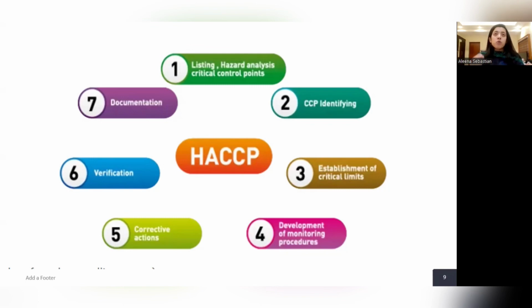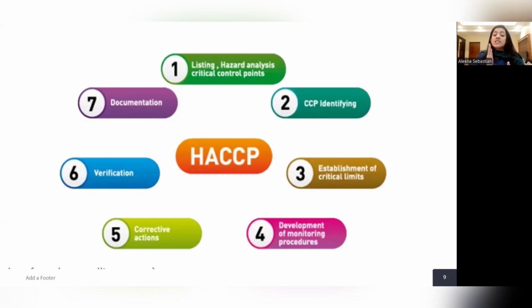Suppose the process is boiling. What is the temperature for boiling? 100 degrees Celsius. The critical control point is that one. Boiling is the critical control point because it is the step where the microorganisms are killed. Suppose we don't have any cooking step after boiling, for example with noodles. We boil the noodles, then stop, and then take the noodles for consumption. So boiling is the step where the microorganisms should be killed. That will be our critical control point.